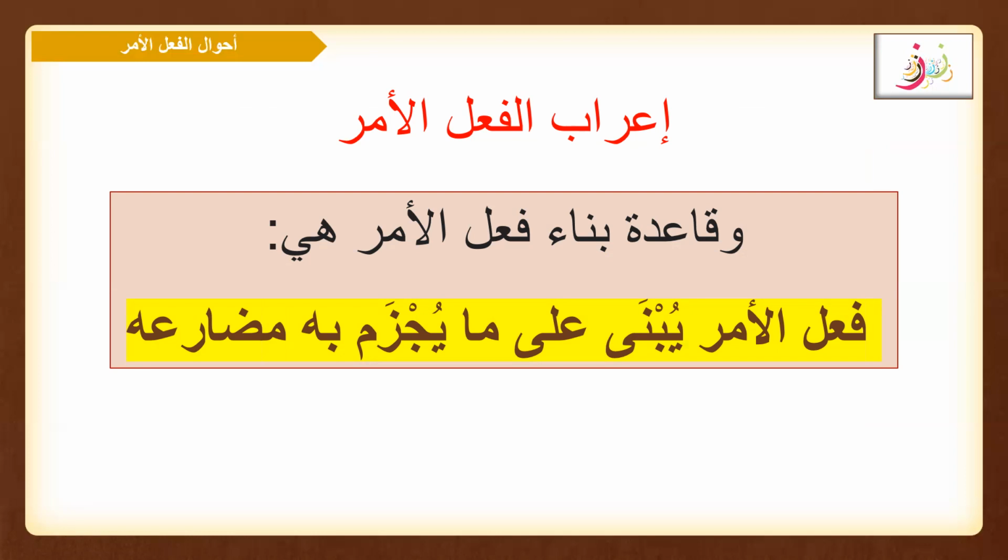You have to memorize this rule, whether in Arabic or in English, but just remember that فعل أمر is always dependent upon the mudari, and which mudari? Upon its mudari which is in the jazm form. فعل الأمر يبنى على ما جزم به مضارعه. فعل الأمر depends upon the majzum state of its mudari.